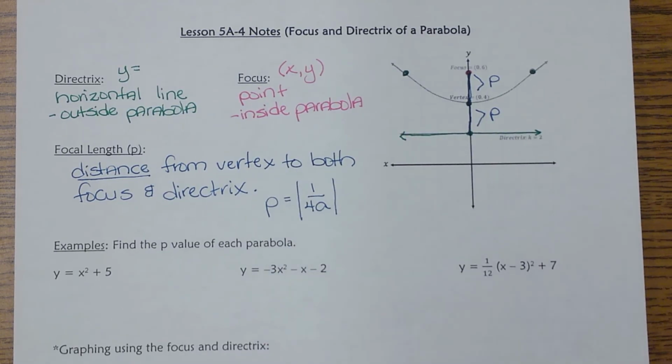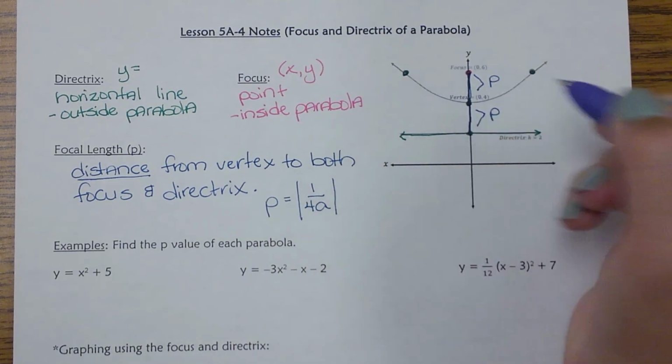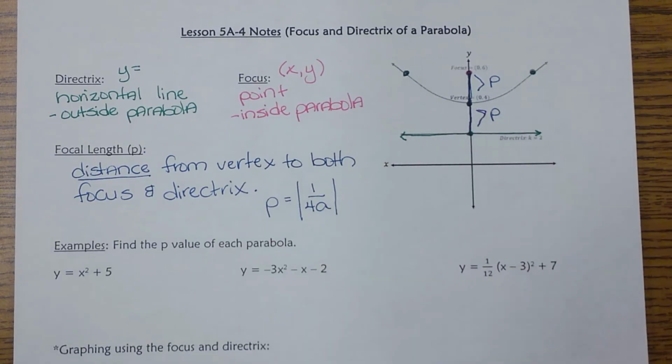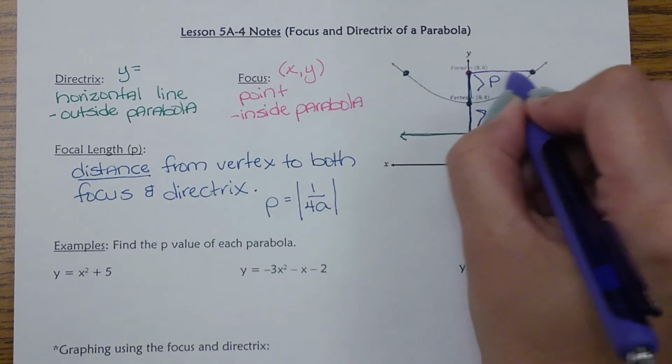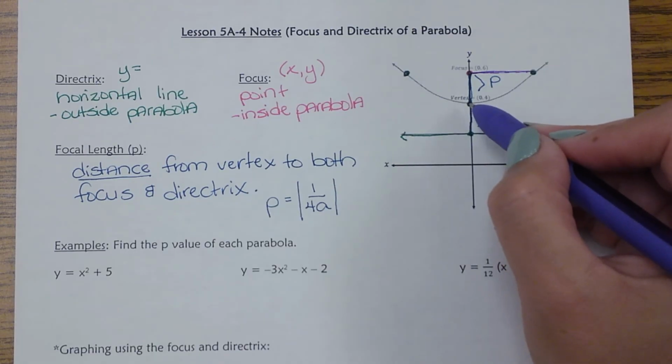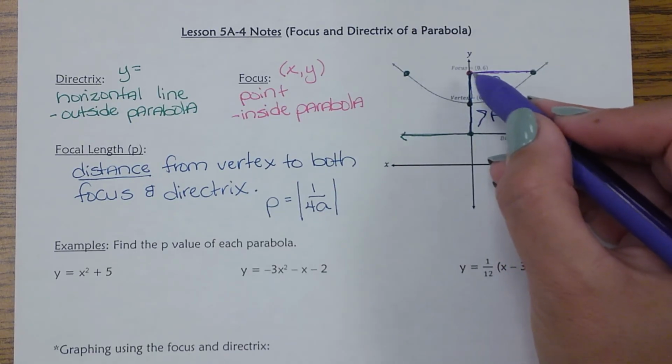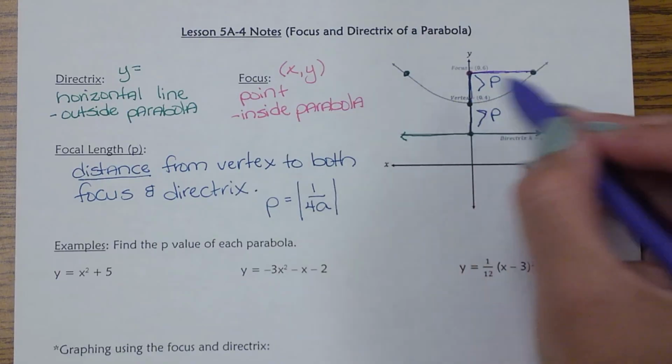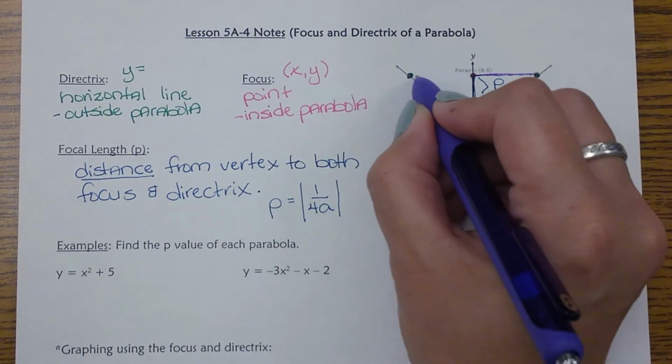Okay, and then one more last part about this. So from here to here, it's that p-value. From here to here, it's that p-value. I need 2 other points to be able to graph my parabola. So even if I have my vertex, I know what that focus is. Notice that focus is in line with those 2 points on the parabola.